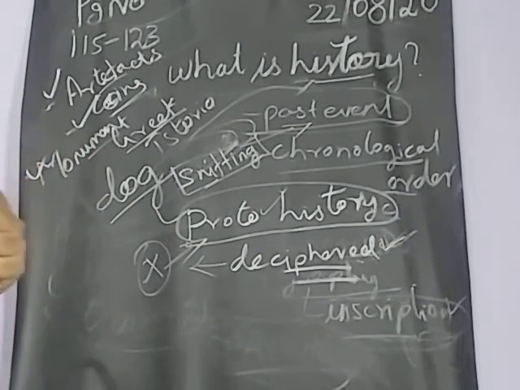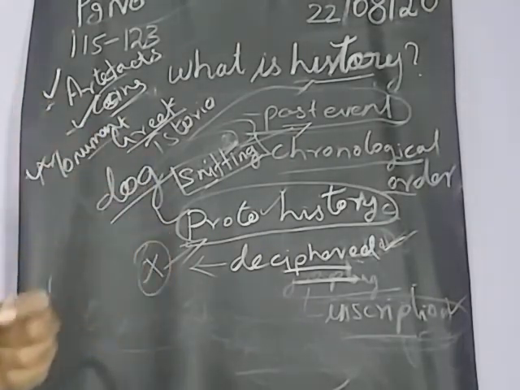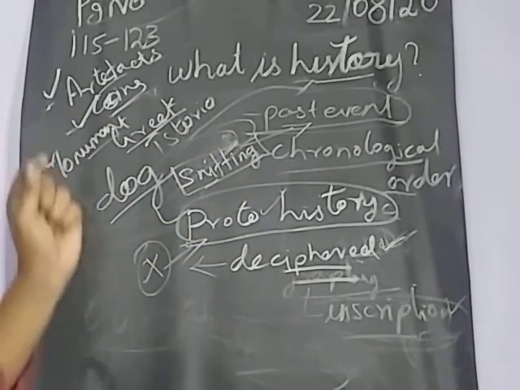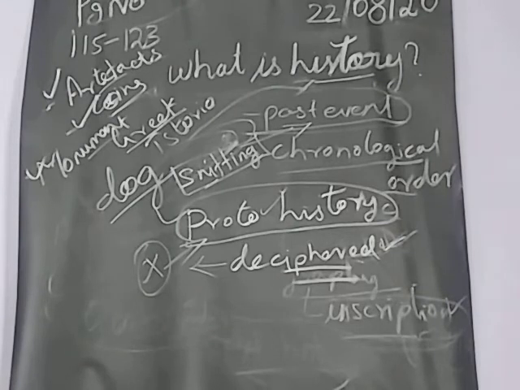So it is one of the practices of humans in olden days. So by the help of stone tools you will get the lifestyle of the human. So the answer for the second question is stone tools.